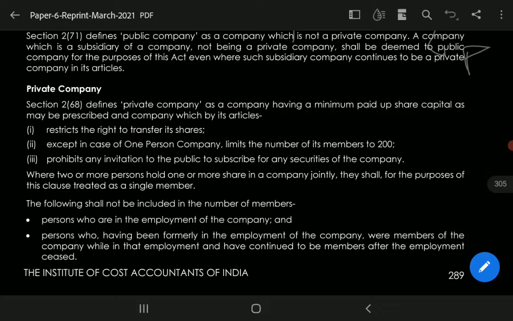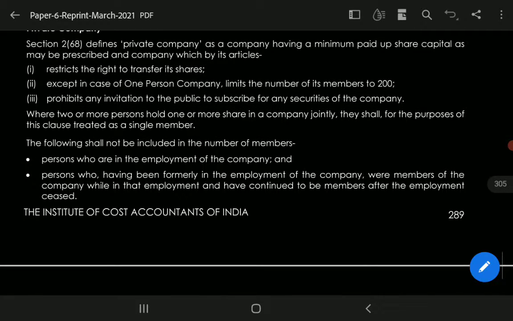It prohibits any invitation to the public to subscribe for any securities of the company. The private company cannot go to the public to subscribe for their securities. So there are 3 areas in case of the private company. They restrict the right to transfer shares, they limit the number of members to 200, and they prohibit any invitation to the public for subscription of the securities of the company.